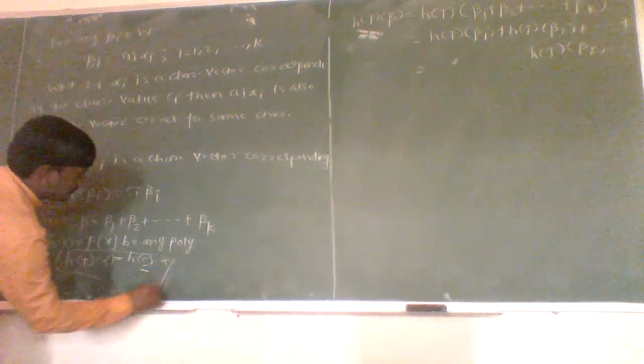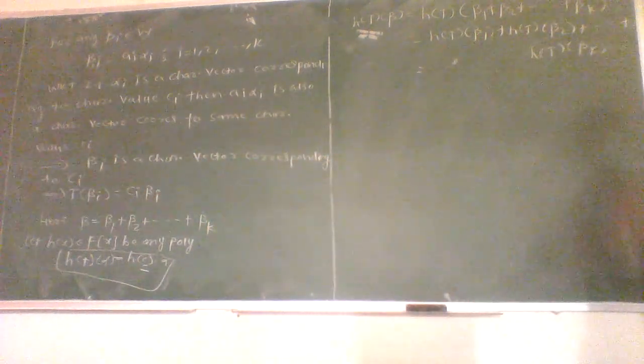Therefore, here there are k characteristic values corresponding to beta 1, beta 2, up to beta k.